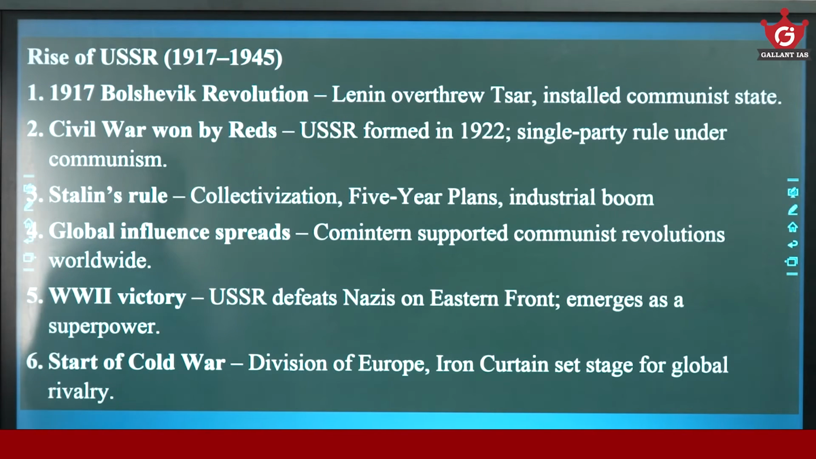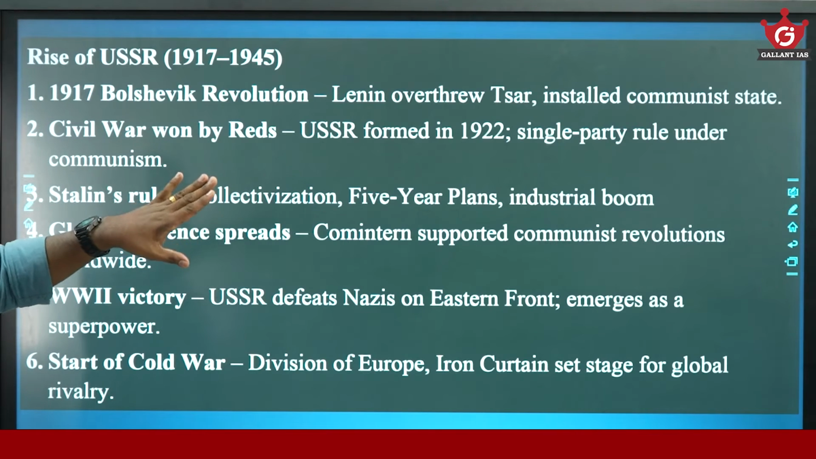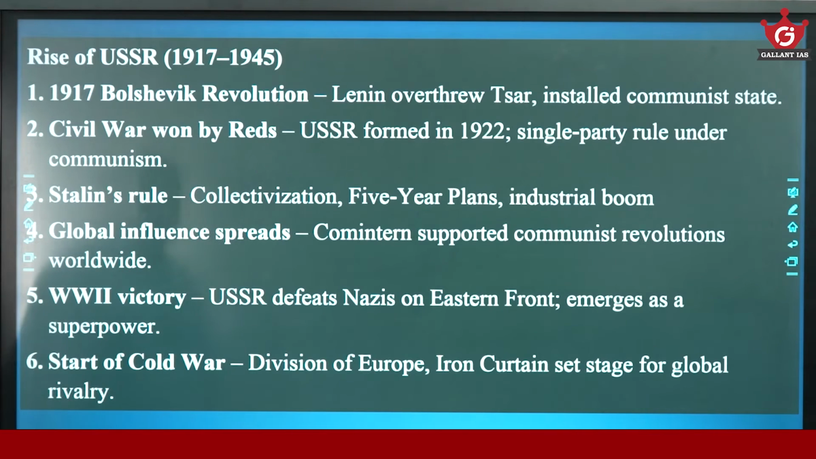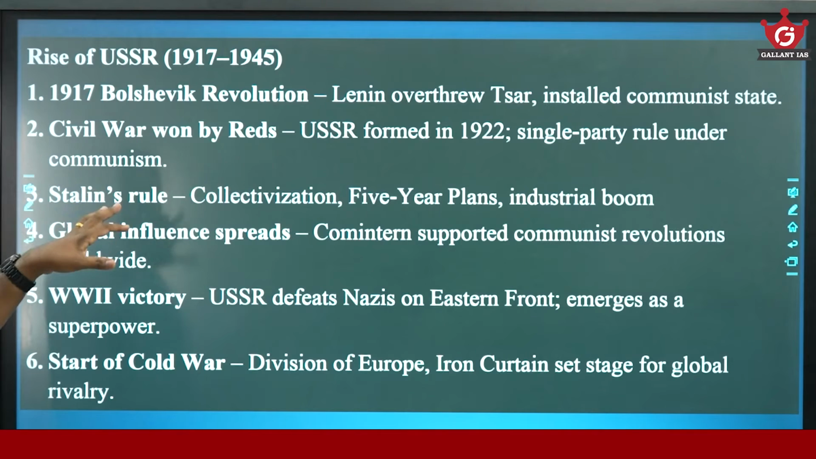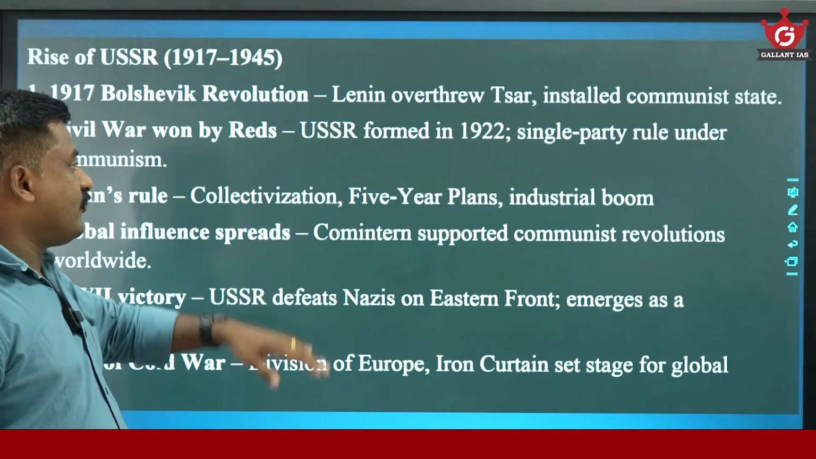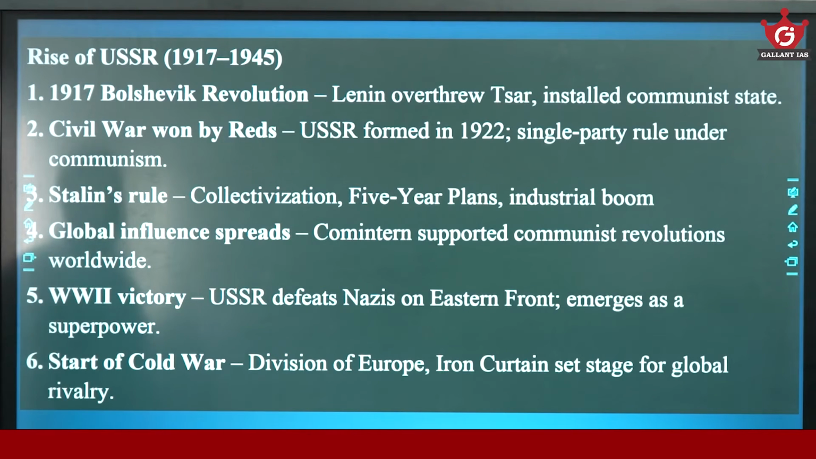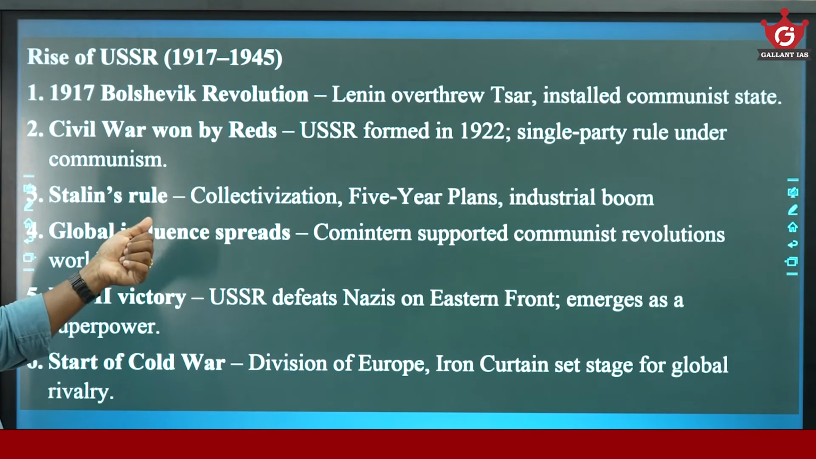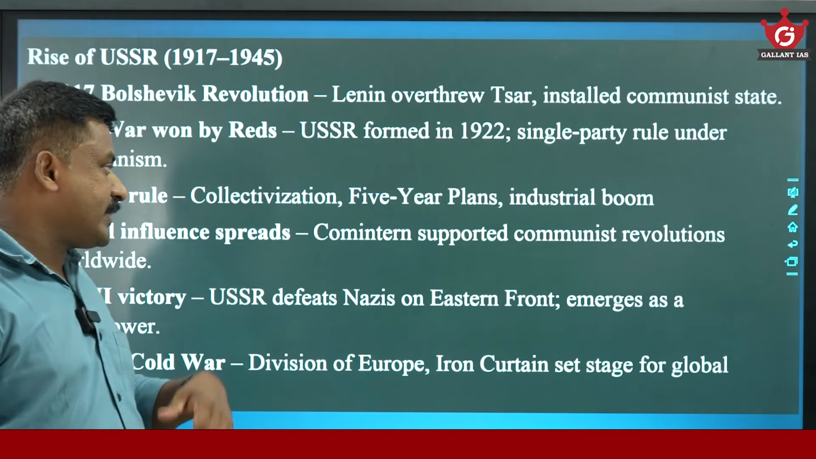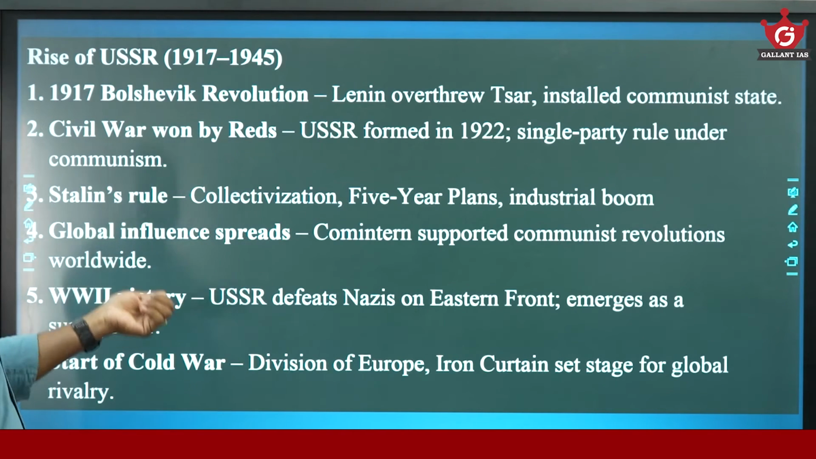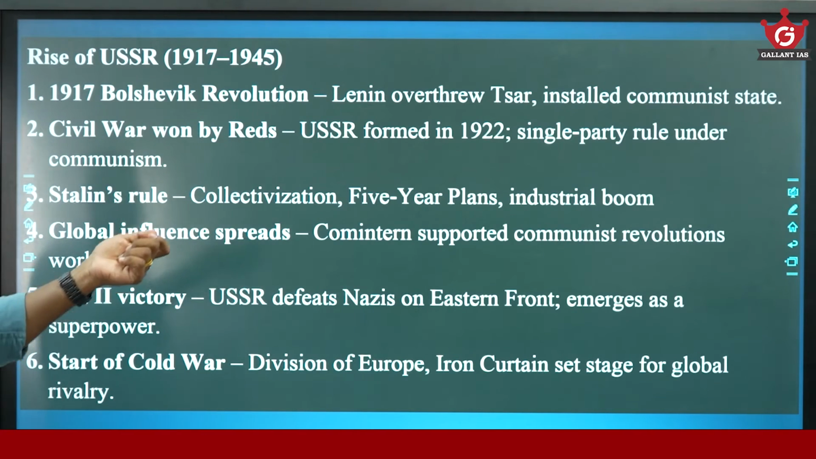Then rise of USSR. Yes, Bolshevik revolution. Lenin overthrew the Tsarist regime, installed a communist state. Then there was a civil war, won by the Bolsheviks. USSR formed a single party rule under communism. Then comes Stalin. Yes, collectivization introduced in agriculture. 5-year plans introduced. Industrialization, industrial boom happened. Global influence spread. Comintern supported communist revolutions worldwide.